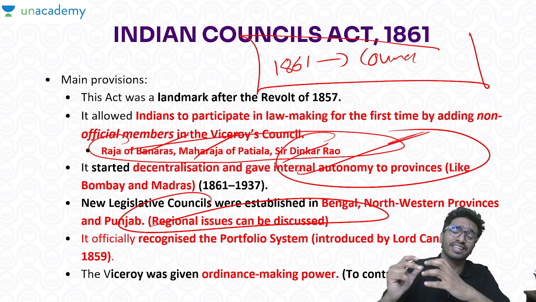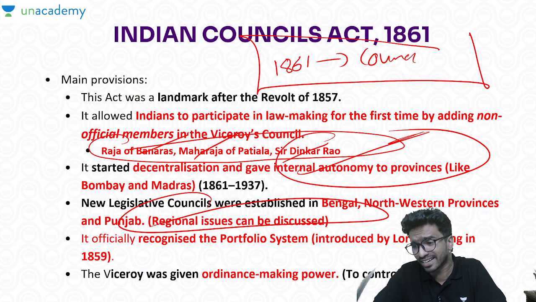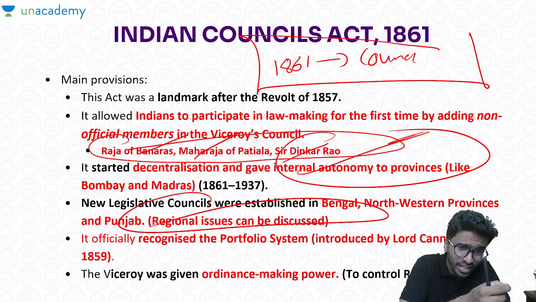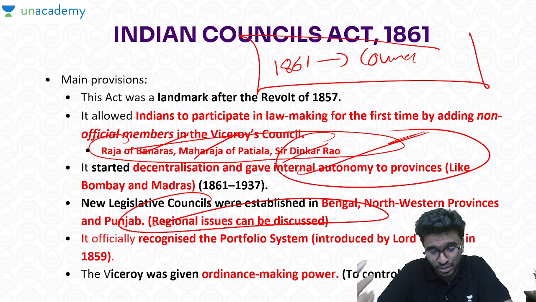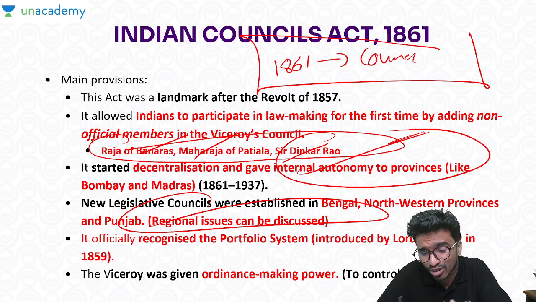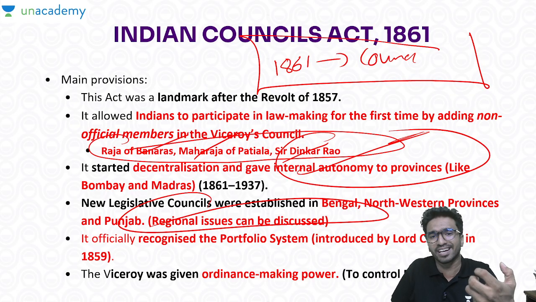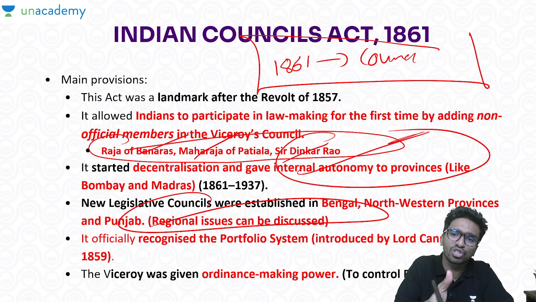It's not just that they were telling us that they want independence. They had concerns on health, on food, on religious belief, right? Especially when it was considered, that cartridge issue. So this actually gave us something called the portfolio system, and in the end the viceroy was given some ordinance making power. Now again you can link this to 1857.